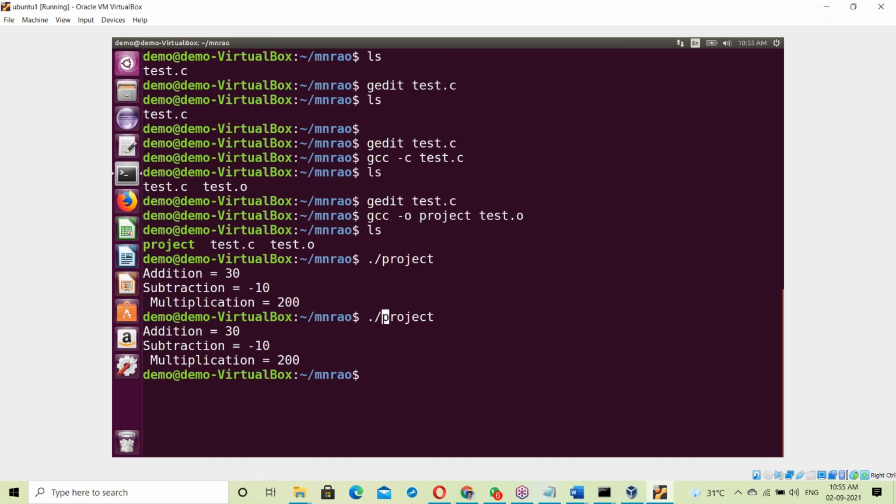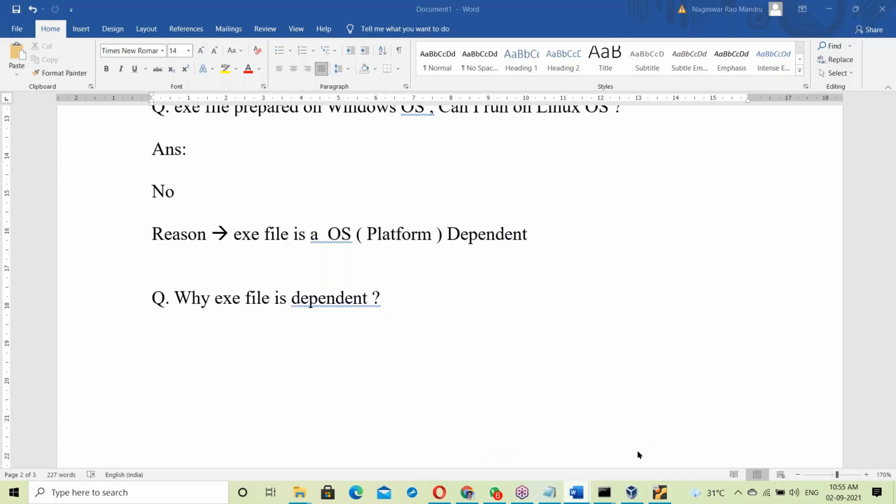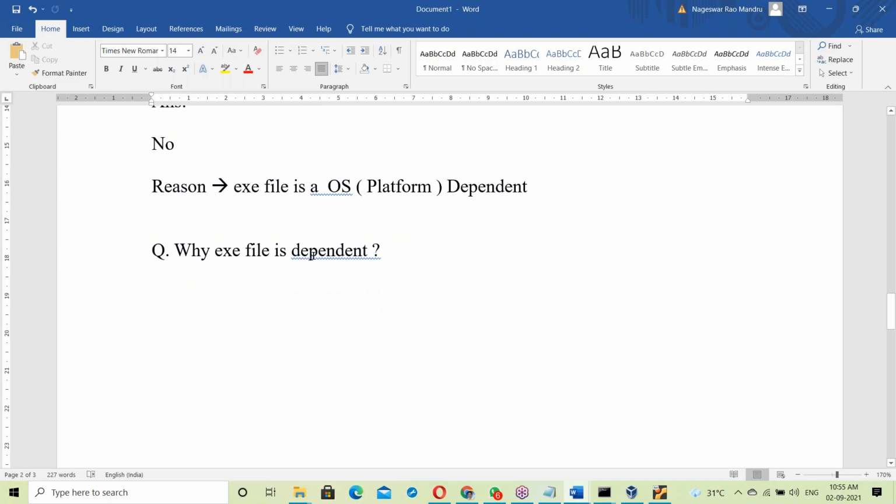Now this is an exe file. So why is an exe file OS dependent? Here, see this.